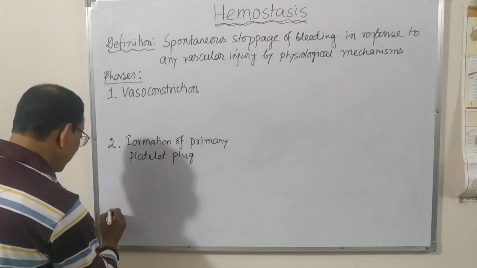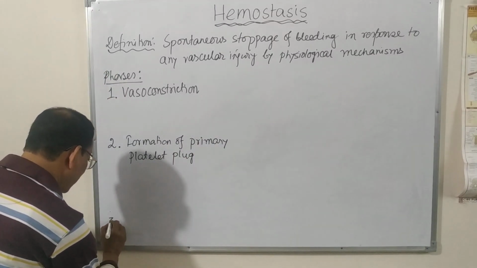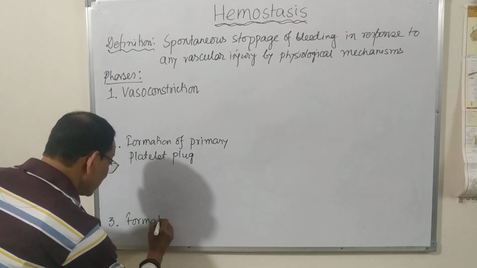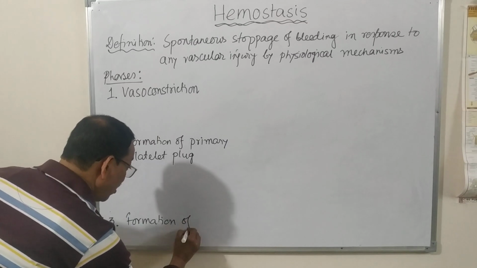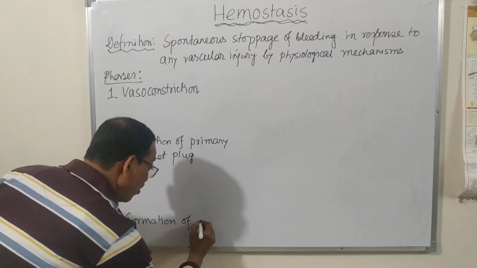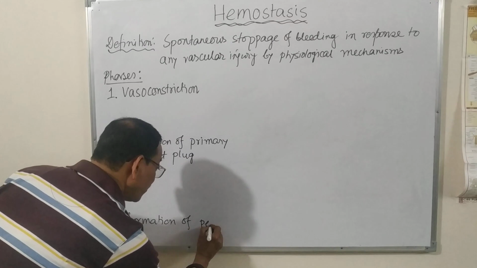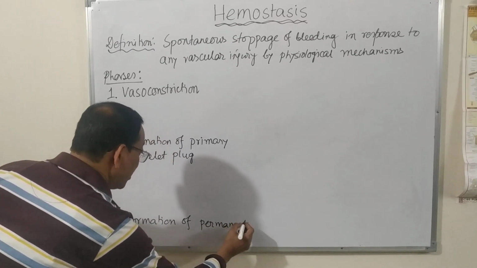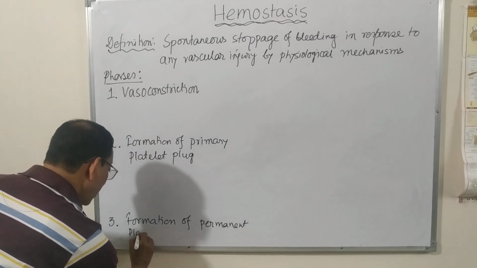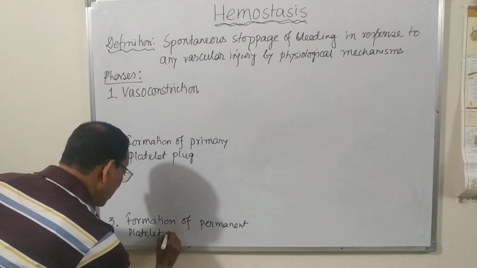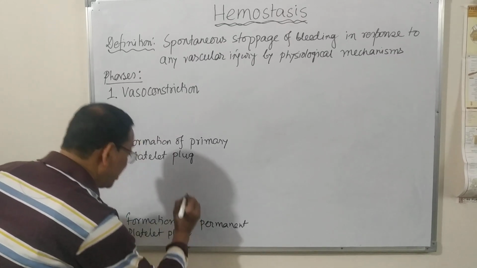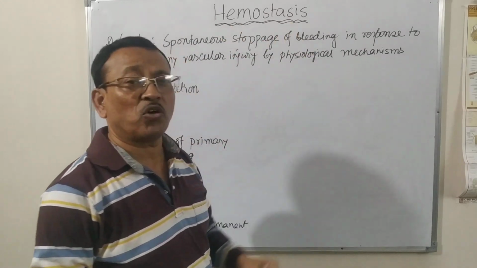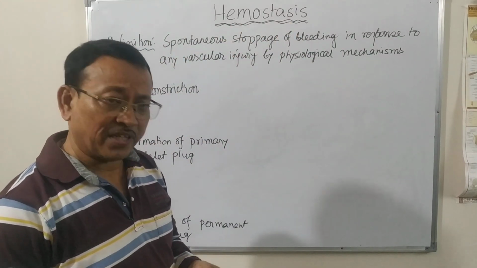And finally there is the formation of the secondary or permanent or definitive platelet plaque. So these are the three main stages by which the hemostasis process takes place.